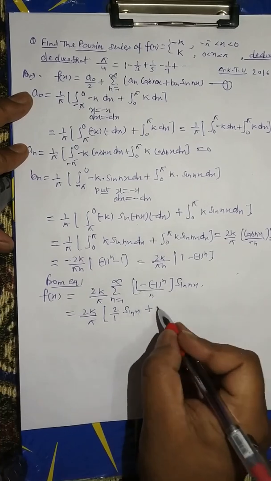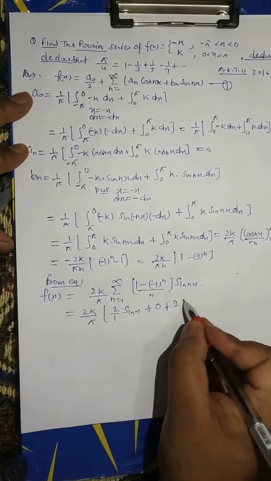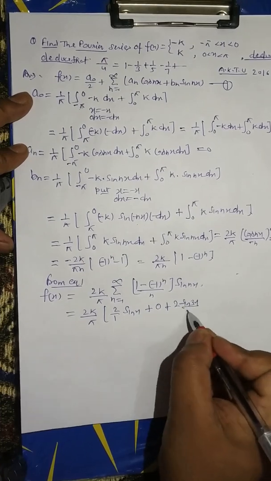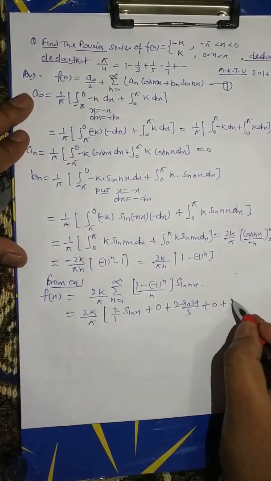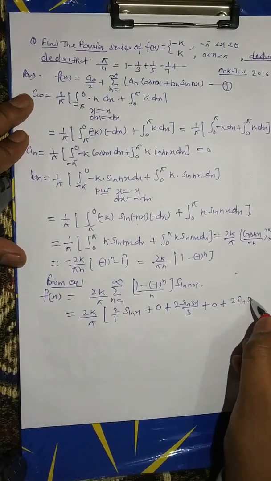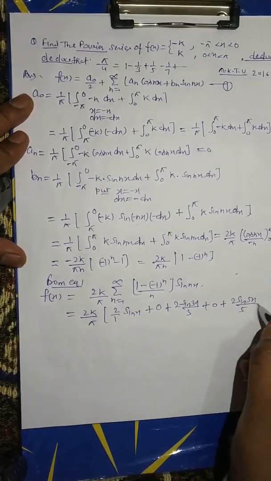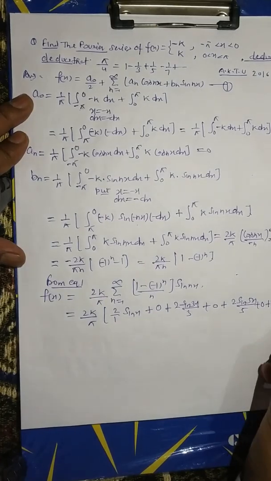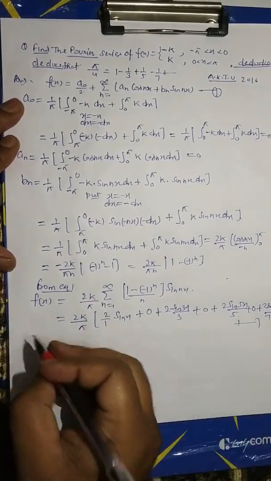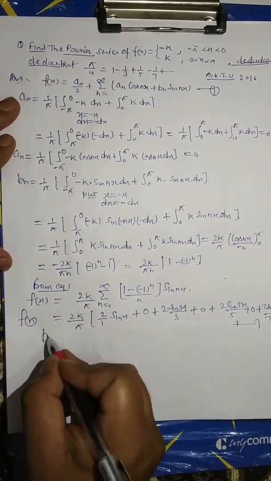N is equal to 2, this will be 0. N is equal to 3, 2 sin 3x upon 3. N is equal to 4, 0, plus n is equal to 5, 2 sin 5x upon 5. N is equal to 6, 0, plus n is equal to 7, 2 sin 7x upon 7, plus up to dot. This is equal to f(x).